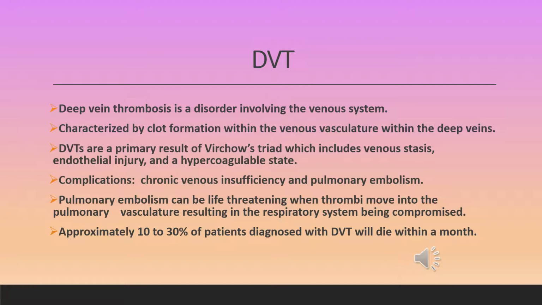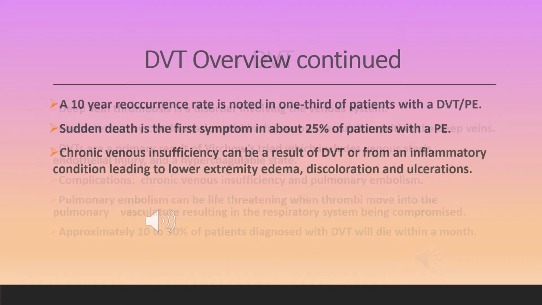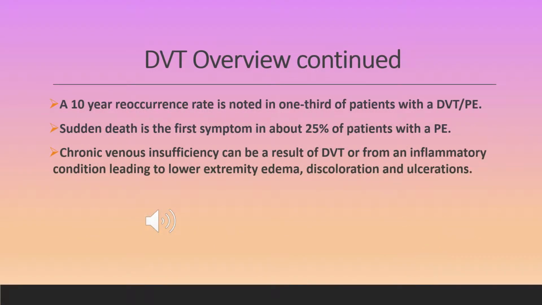Complications include chronic venous insufficiency and pulmonary embolism. A pulmonary embolism can be life-threatening when the thrombi move into the pulmonary vasculature. Approximately 10 to 30% of patients diagnosed with DVT will die within a month. A 10-year recurrence rate is noted in 1/3 of the patients who have been diagnosed with a DVT or pulmonary embolism. Sudden death is the first symptom in about 25% of patients with a PE.